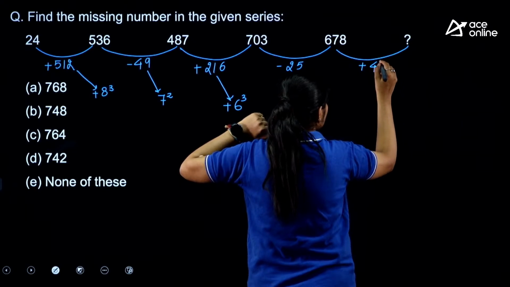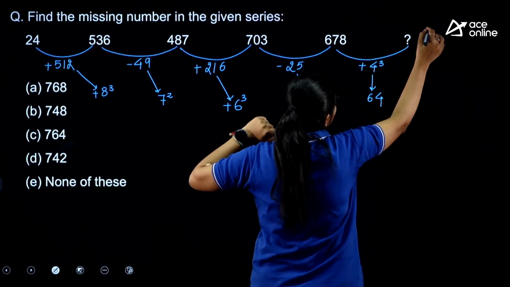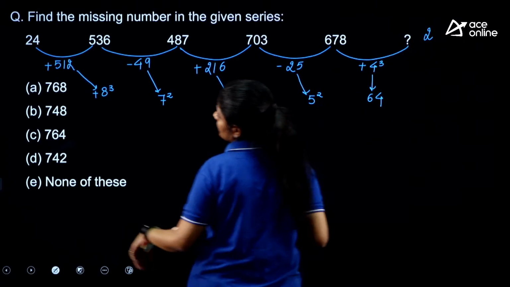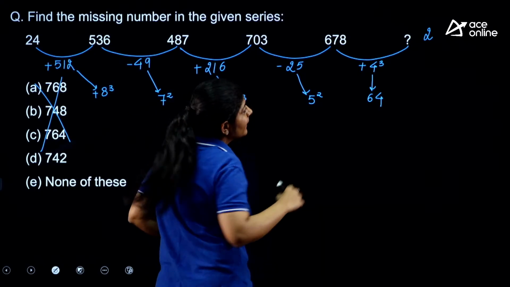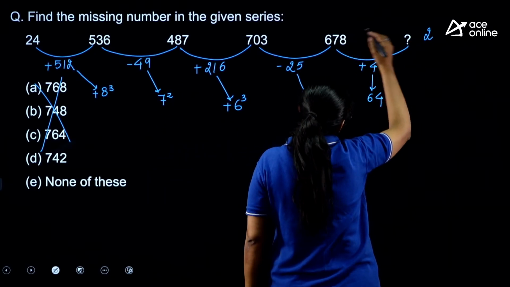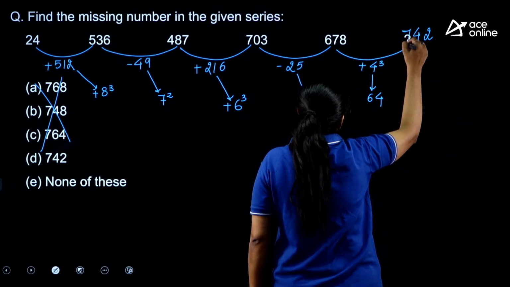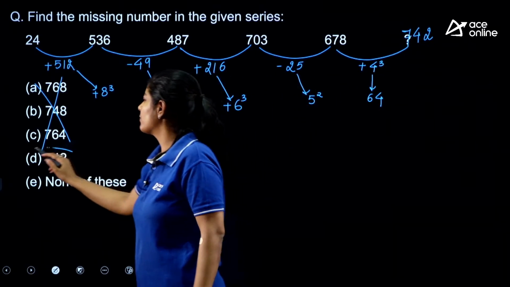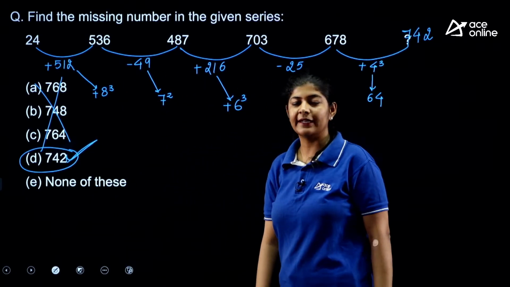So if I want to find out the next missing term, I need to follow the pattern. That means I need to add 4 cube, and 4 cube is nothing but 64, and when I add this I'll get 2 at the unit place. That means these 3 options are eliminated, right? The next one, here 6 and 7, so 7 and 7, that is 4 and 742. That means your option number D is the correct one.